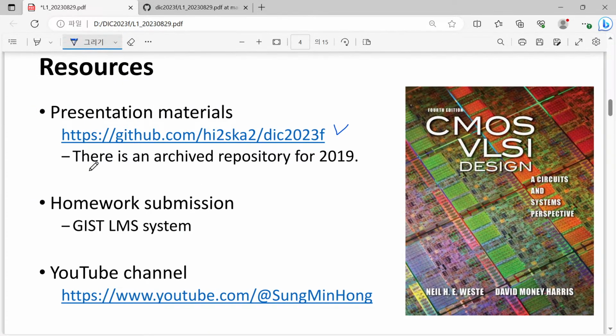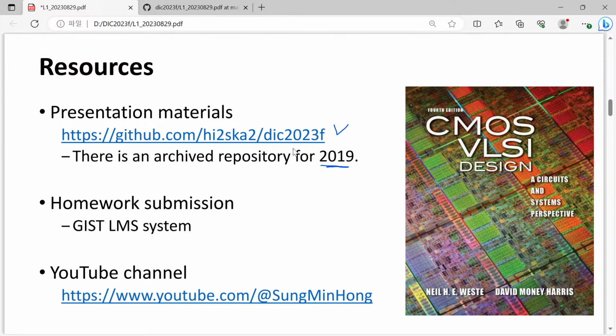There is also another previous repository devoted to 2018 and 19. If you just change the year to 2019, then you will find an archived repository. Although that is somewhat old, maybe you can find some information from it. For homework submission, usually I prefer to use this GitHub repository both for distributing my PDF files and for getting your homework.